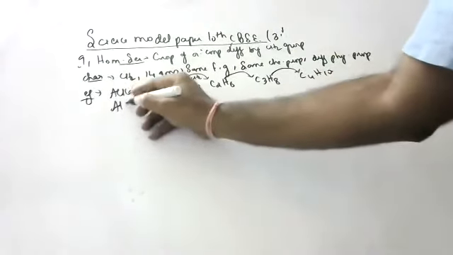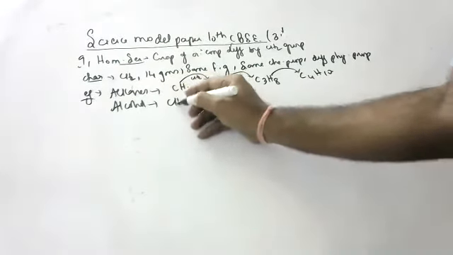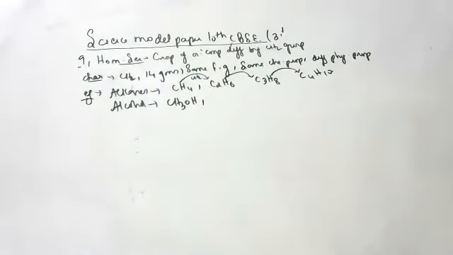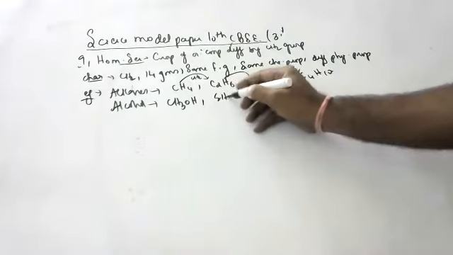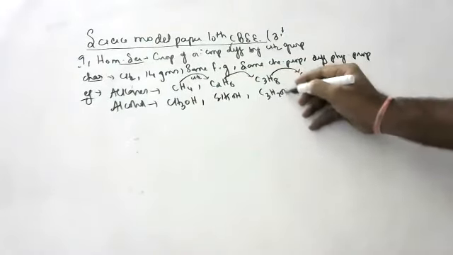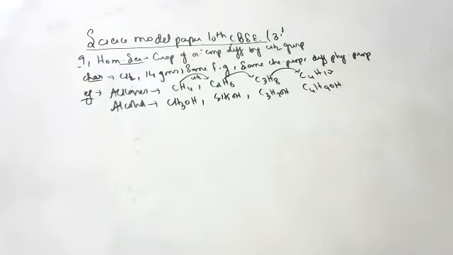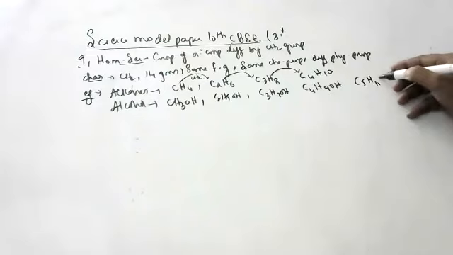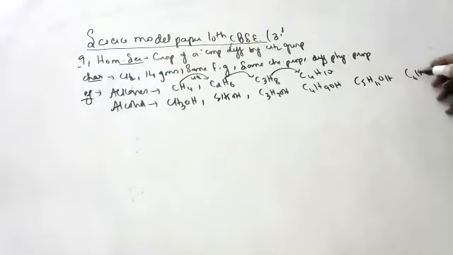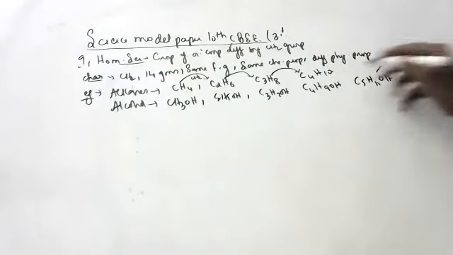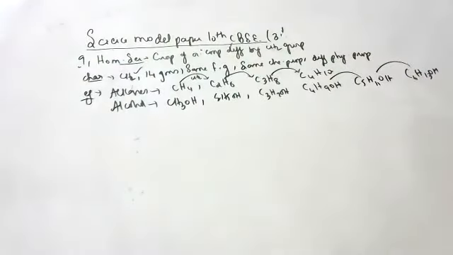Suppose alcohols are there. The first alcohol is methanol. To methanol add CH2, C2H5OH. Add CH2, C3H7OH. Add CH2, C4H9OH. Add CH2, C5H11OH. Add CH2, C6H13OH. All of them are differing by a CH2 group. A group of organic compounds differing by CH2 group is called a homologous series.